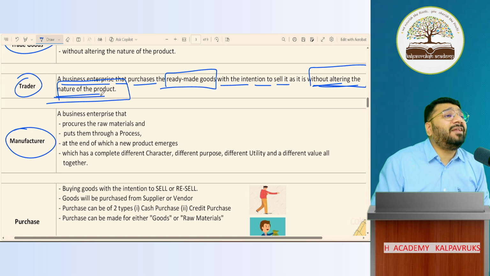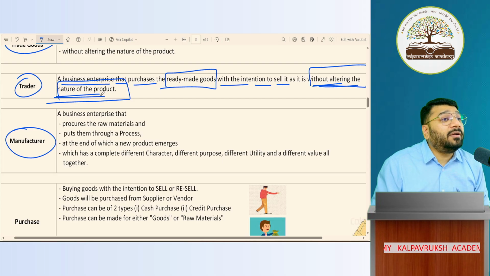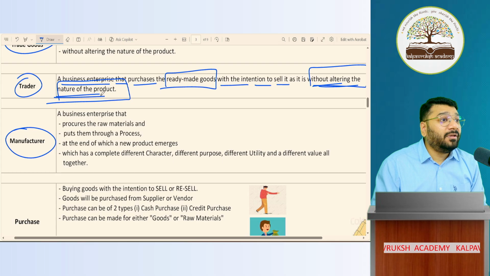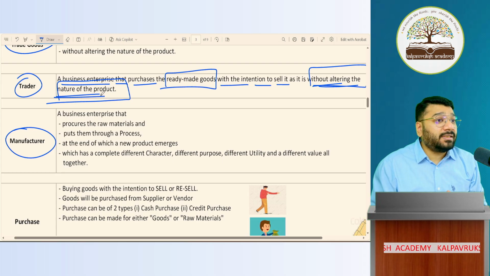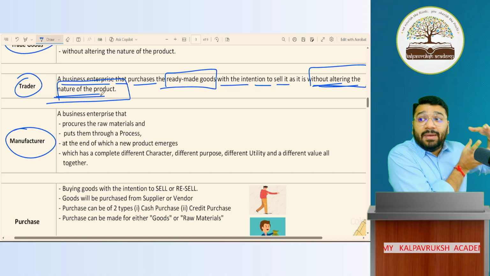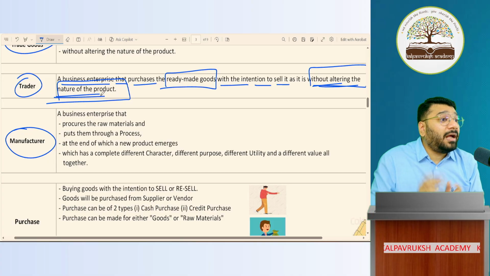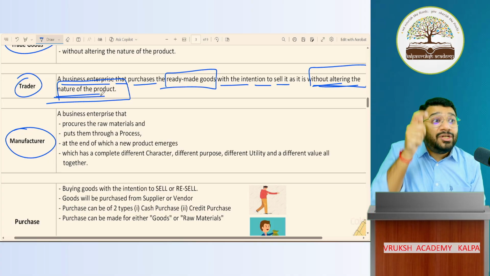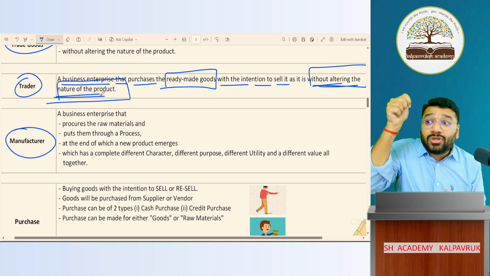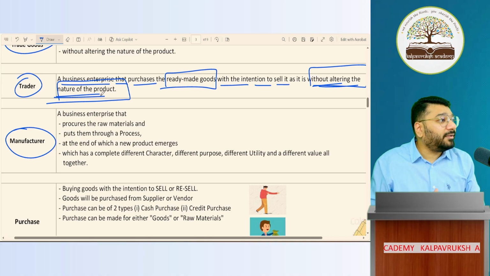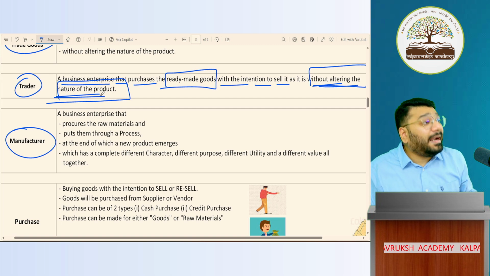This is not manufacturing. In manufacturing, you alter the essential characteristics of the product. Think about cake. When you put the raw material inside the process, did you call that raw material cake? No. You purchased raw material, you put it into the baking process. At the end of the baking process, you got a distinct product with an individual identity. That is manufacturing. So here, am I changing the identity of the product? No. Am I altering the character of the product? No.